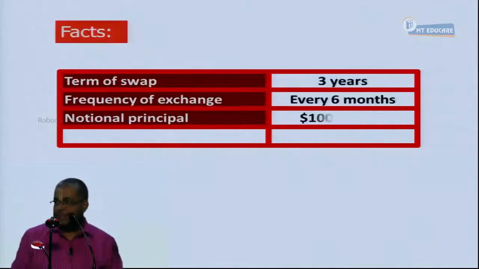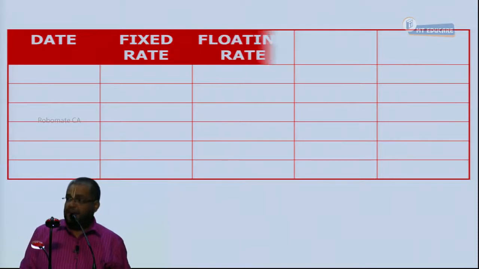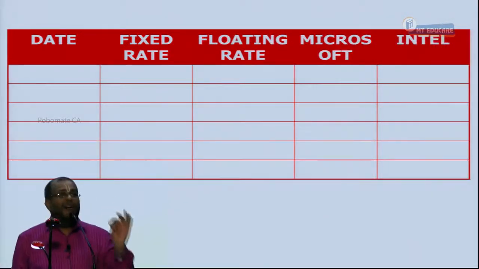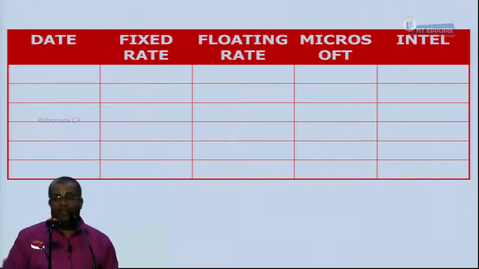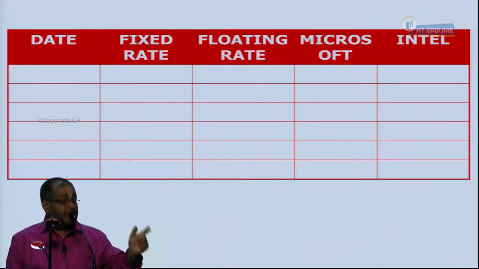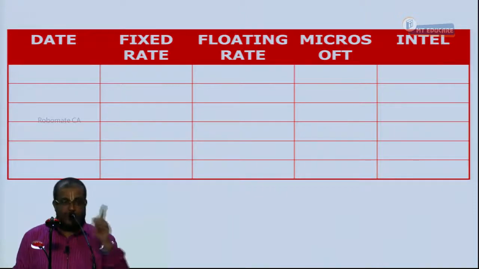All of you should tell me the calculation. Date, fixed rate, floating rate, Microsoft, Intel. All interest rates are divided by 2, and tell me why. Interest rates are per annum, but my transaction is 6 by 12, so the per annum rate should always be divided by 2, because the swap cash flow is every 6 months.